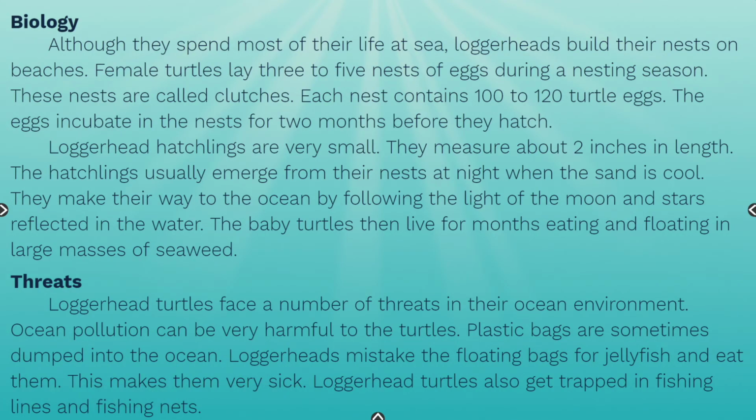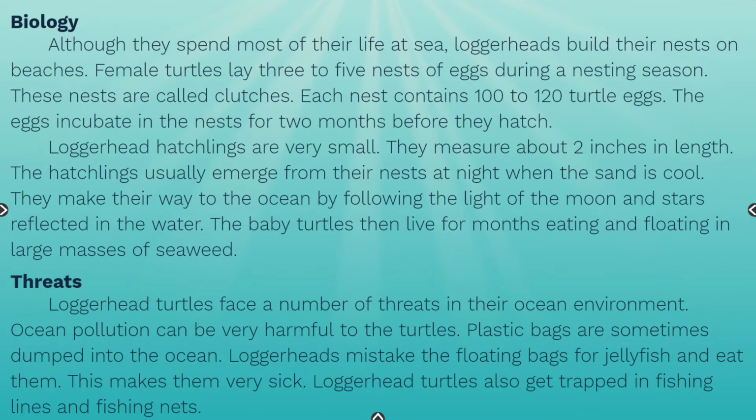Biology. Although they spend most of their life at sea, loggerheads build their nests on beaches. Female turtles lay 3 to 5 nests of eggs during a nesting season. These nests are called clutches. Each nest contains 100 to 120 turtle eggs. The eggs incubate in the nest for 2 months before they hatch.